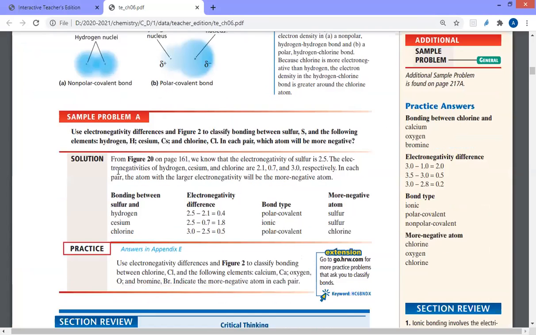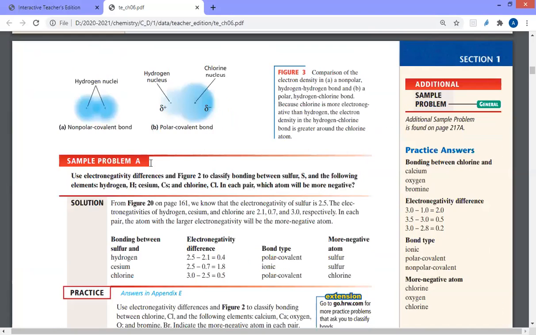So the question asks: use the electronegativity difference and figure 2 to classify bonding between sulfur and the following elements: hydrogen, cesium, chlorine, and so on. So for sulfur, from the figure, as we can see here, guys, we will know that the electronegativity of sulfur is 2.5.